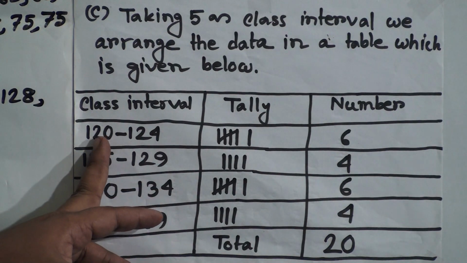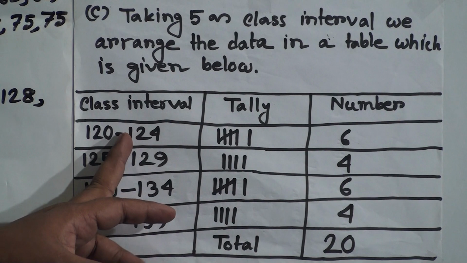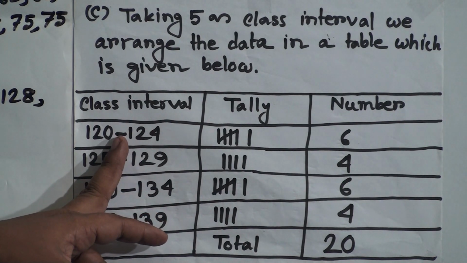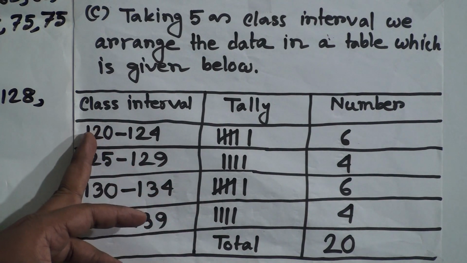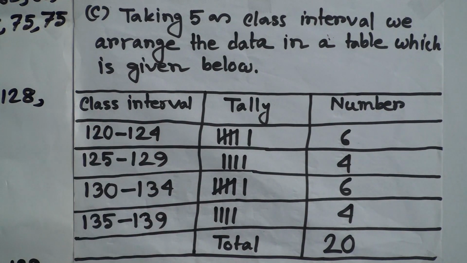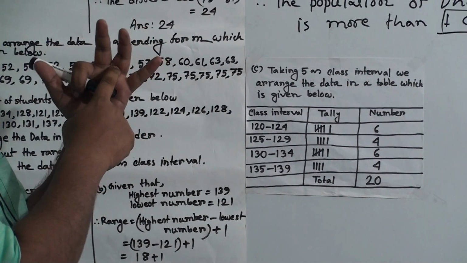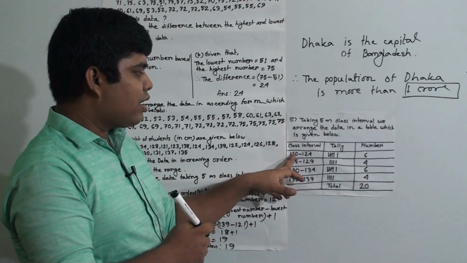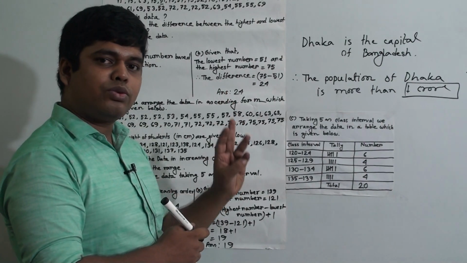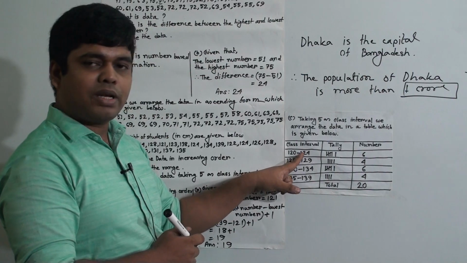So 120 to 124. My dear student, at a glance you notice this sign indicates a range, not a minus sign. That means 120 to 124. You start from 120, 121, 122, 123 and 124. That means the interval is 5, right?